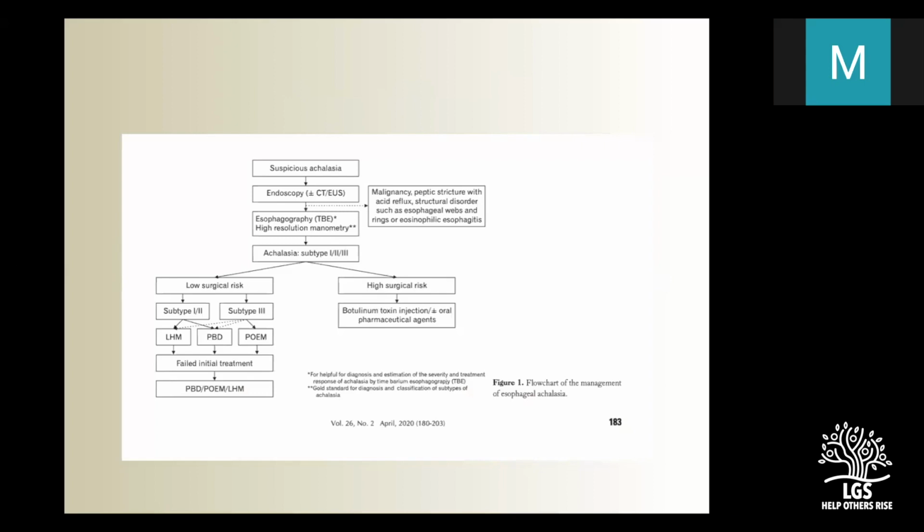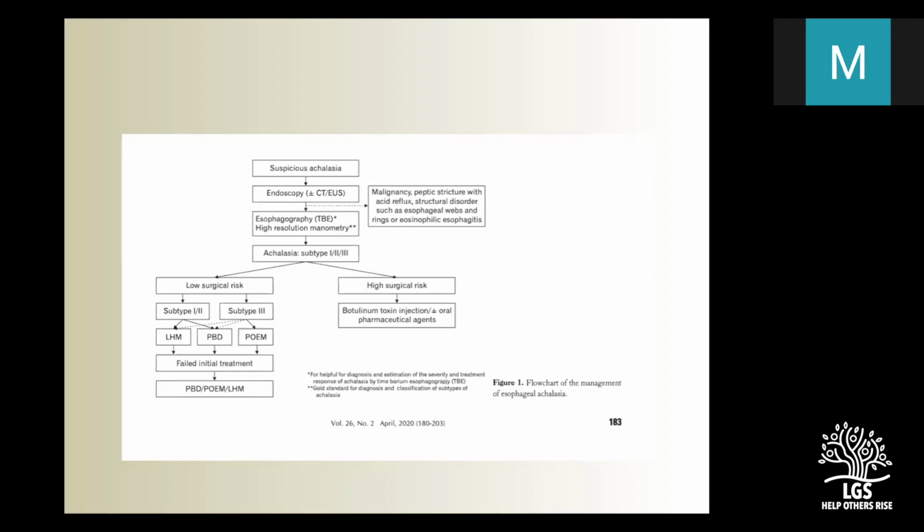If your patient is a poor surgical candidate or does not want to undergo surgery, you can still go for initial treatment with balloon dilatation. Laparoscopic Heller myotomy can be offered in type 1 and type 2, while POEM has a little bit of an edge over laparoscopic Heller myotomy in type 3.